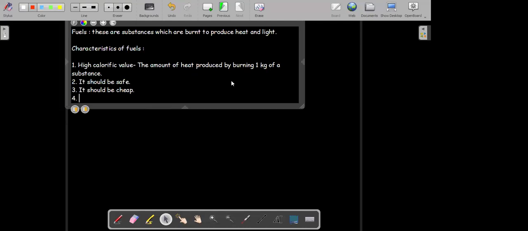So the amount of heat produced by burning 1 kilogram of a substance, that we call the calorific value. So whatever substance we choose as the fuel, it should have a high calorific value. It should be safe and it should be cheap. The fuel should be cheap. Okay. What we also want is that it should be easily available.